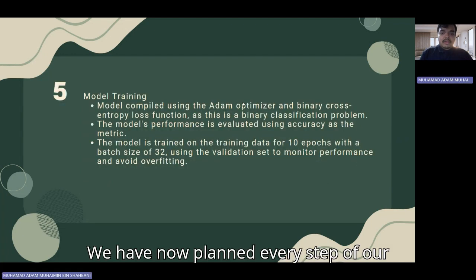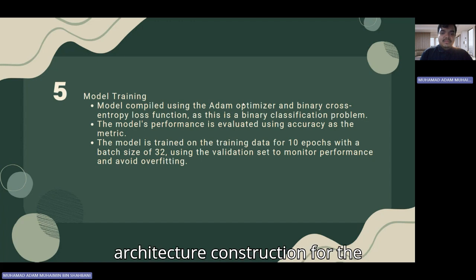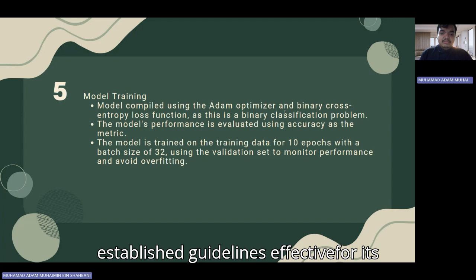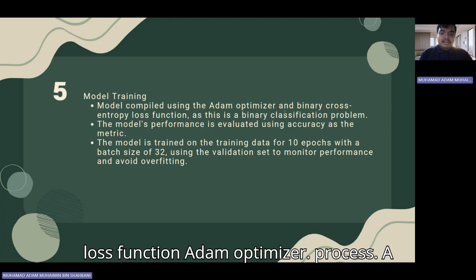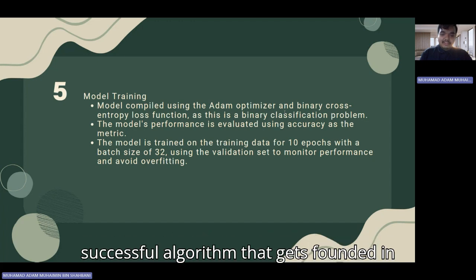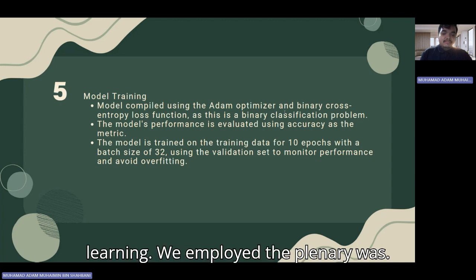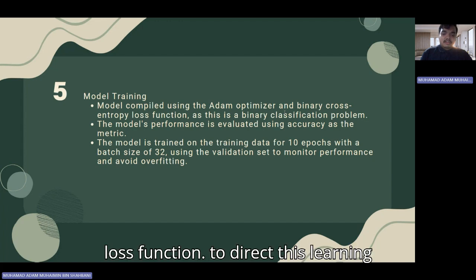We have now planned every step of our pipeline, from data preparation to model architecture construction. Training, the last phase in our process, is where the real learning takes place. We must compile the model, which establishes guidelines for its learning, before we can begin training. We select the Adam optimizer, a well-liked and very successful algorithm that helps the model in self-correction and effective learning. We employ the binary cross-entropy loss function to direct this learning process.